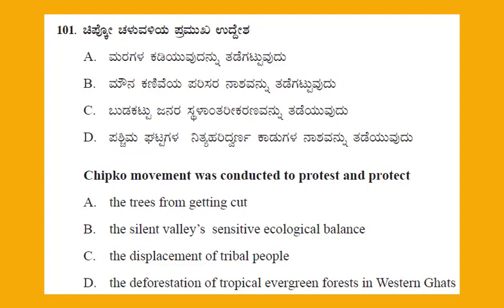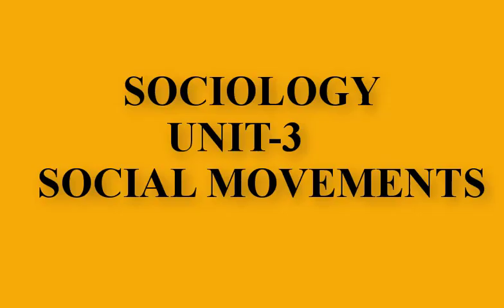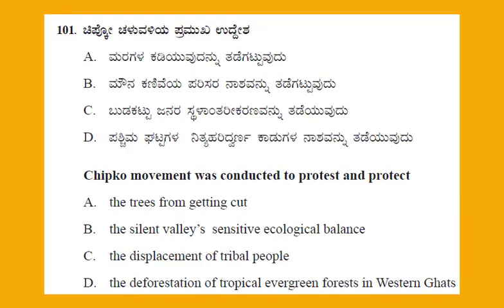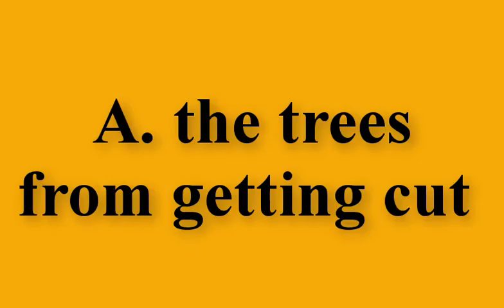Question number 101. Chipko movement was conducted to protest and protect. This is the question from Sociology, Unit number 3, Social Movements. And the 4 options. Option A, the trees from getting cut. B, the silent valleys, sensitive ecological balance. C, the displacement of tribal people. D, the deforestation of tropical evergreen forest in Western Ghats. And the right answer, option A, the trees from getting cut.